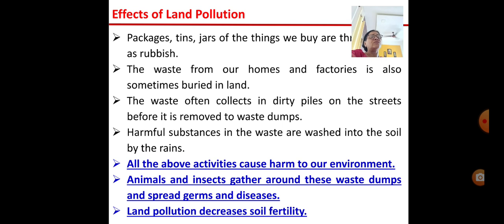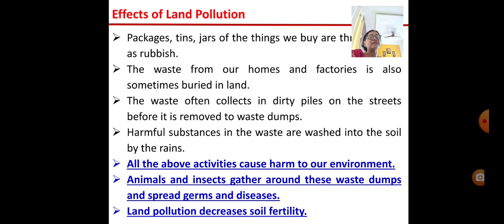The factories burn a lot of fuel also, and send out smoke and poisonous gases into the air. All these harmful substances in the waste are sometimes also washed into the soil by the rain. So all the above activities cause land pollution and harm our environment.